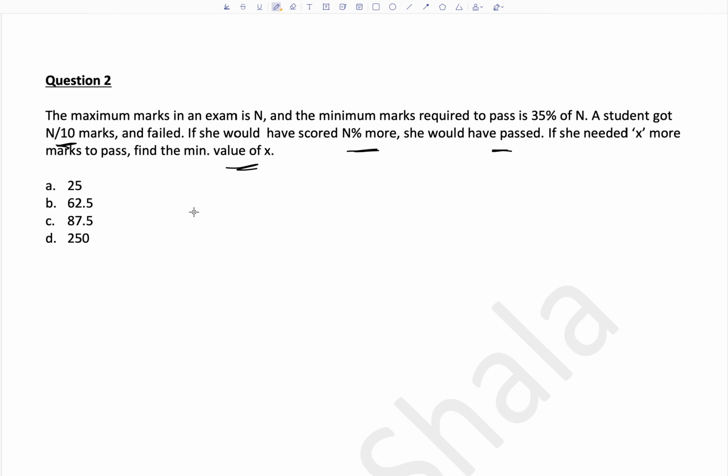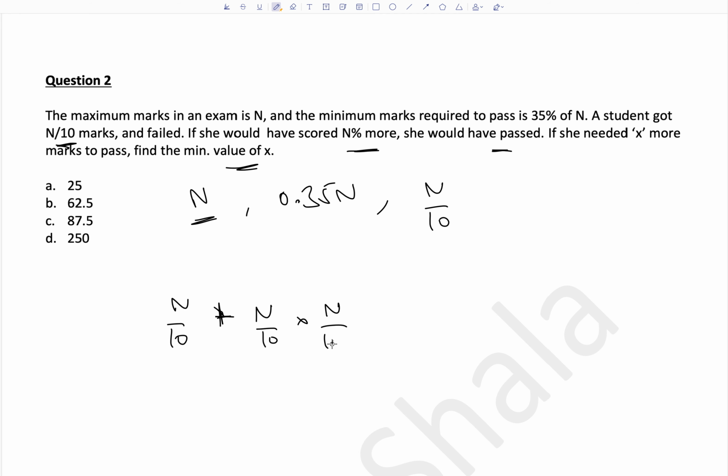Okay. So total marks is N. Required to pass is 0.35N, 35% of N. What she scored is N by 10. If she would have scored N% more, how much more would she have scored? N by 10 plus N by 10 into N%. N% means N by 100.